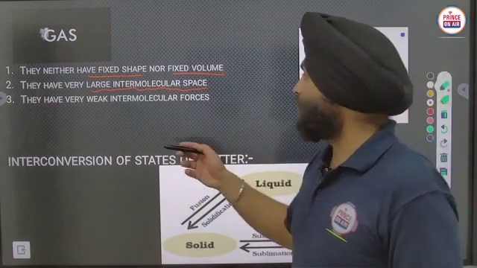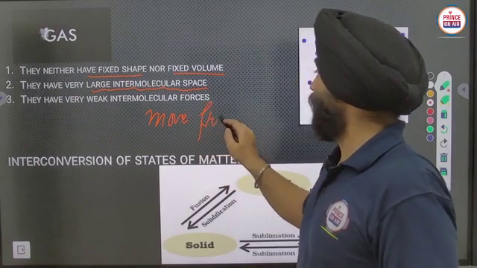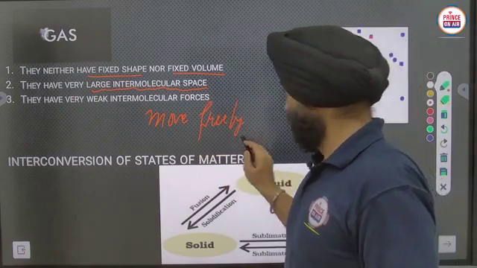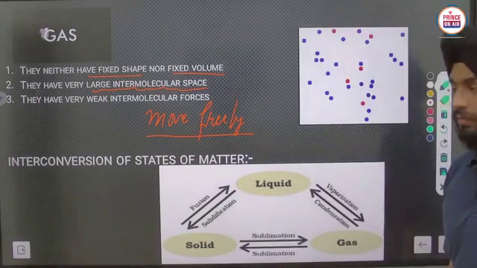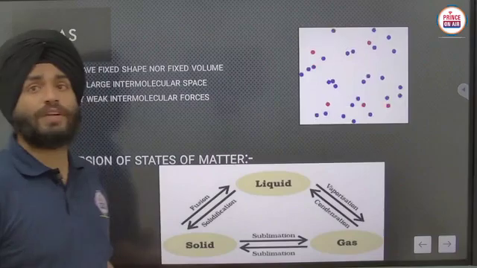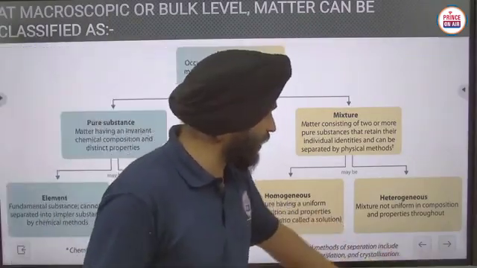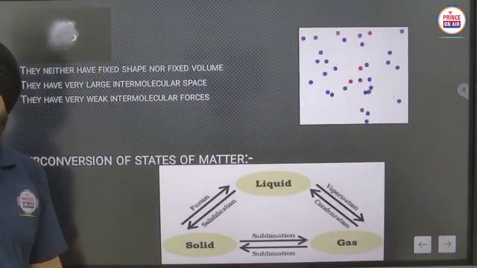okay. And you can say that they can move freely, okay, clear? Now interconversion of states of matter means these states can be interconverted into each other.